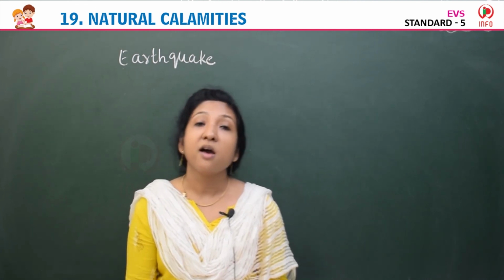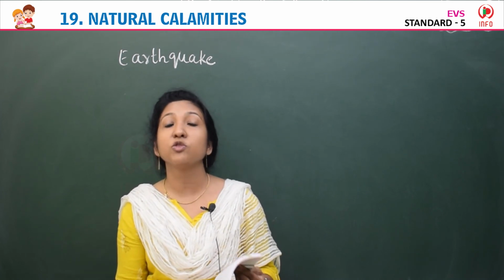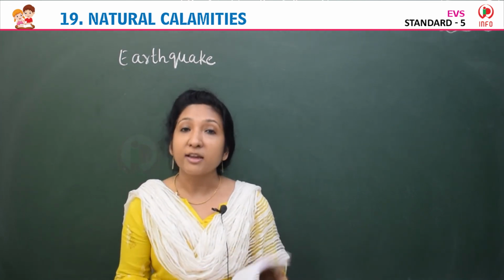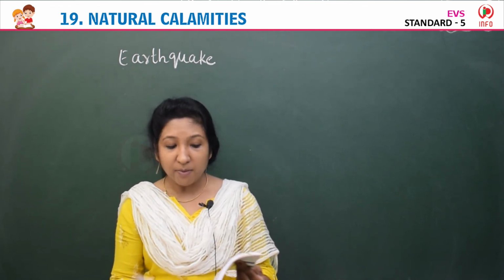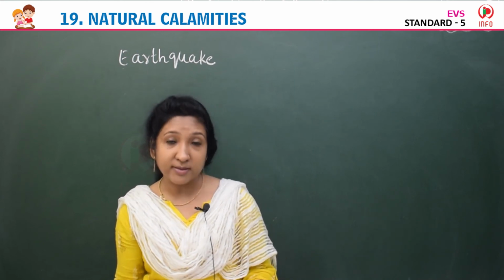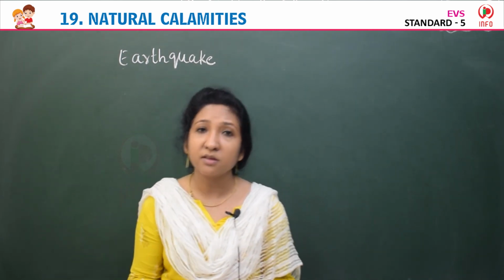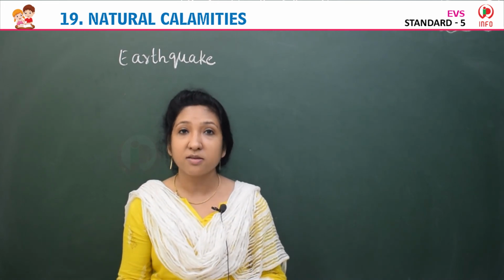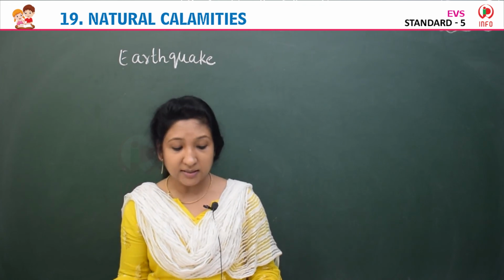Yes, so we have completed the lesson, children. Now it's time for you to read the lesson. Try to read the lesson as many times as possible. Read about the natural calamities, about the earthquake, its cause, floods, its reasons, its factors, then tsunamis, droughts, volcanoes. Read about these natural calamities. Okay.